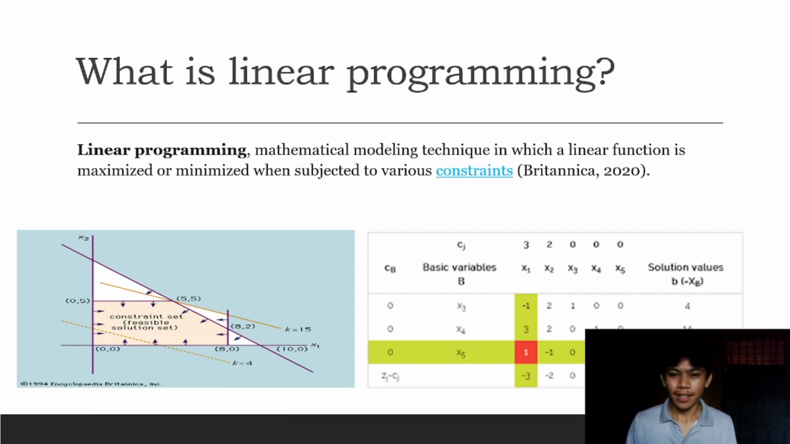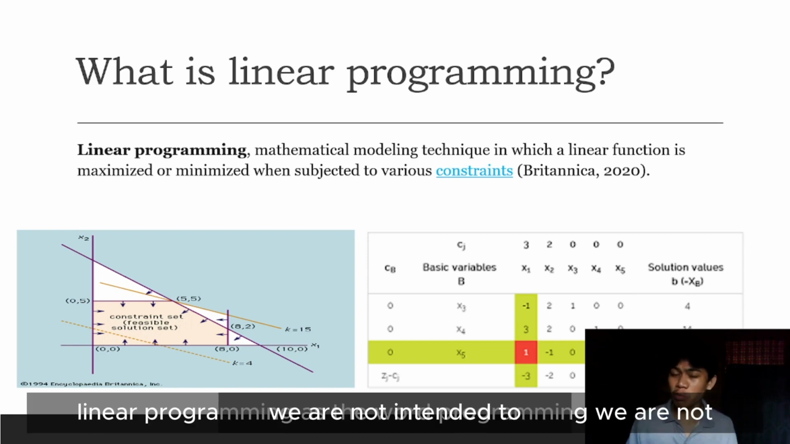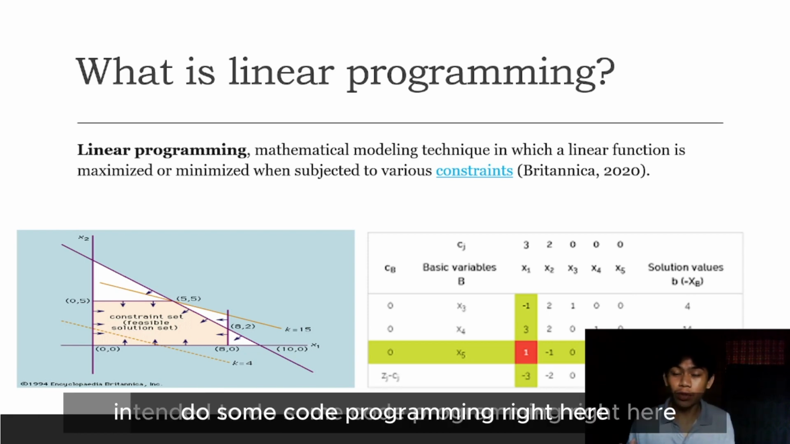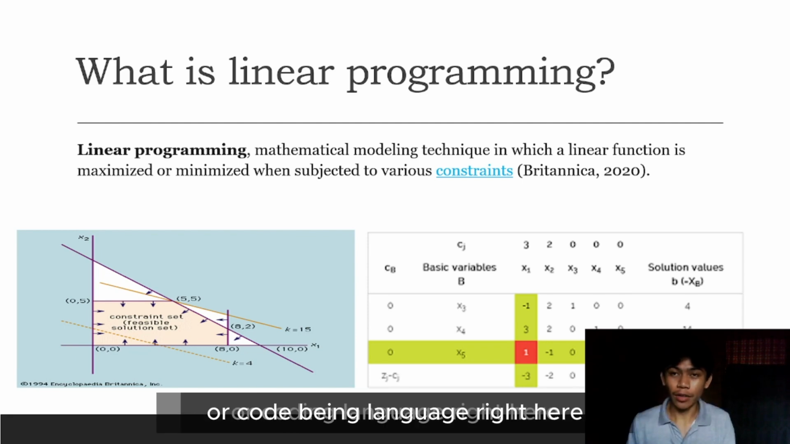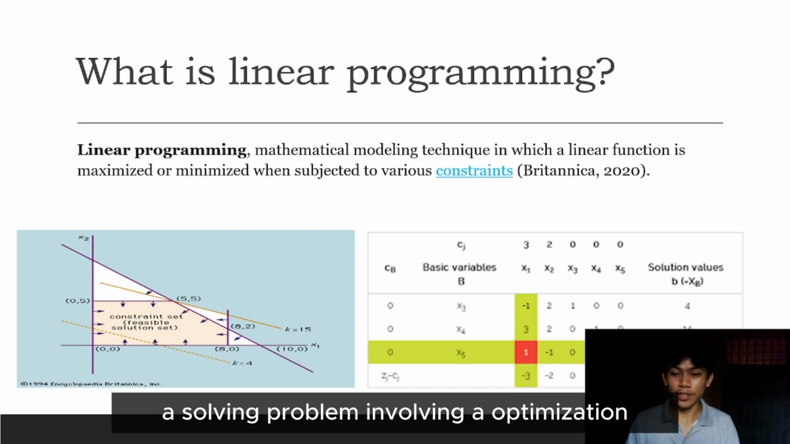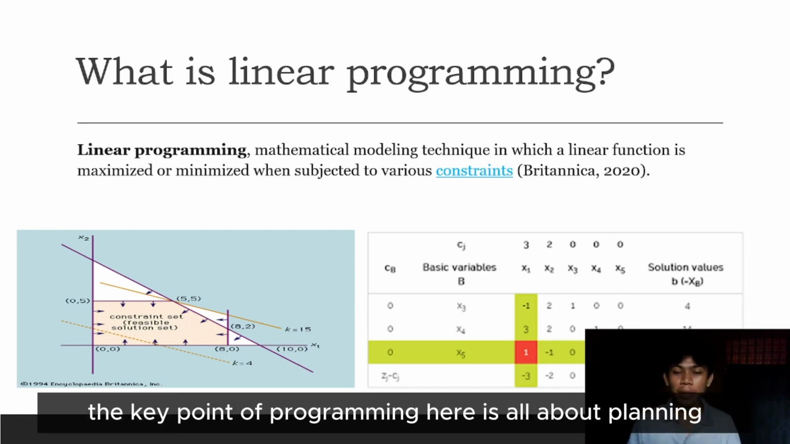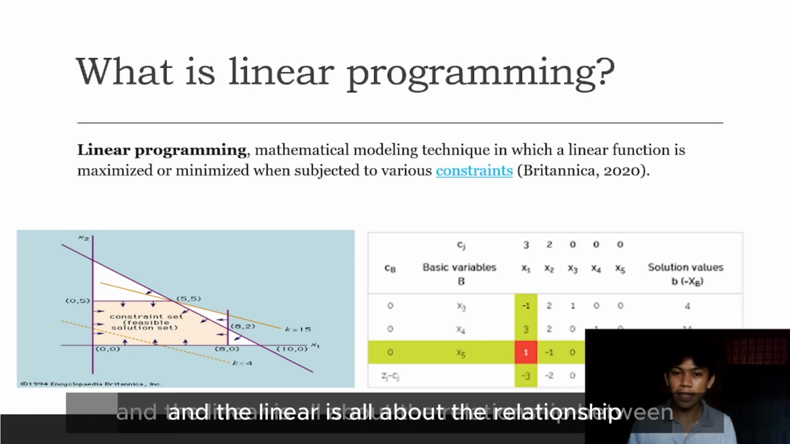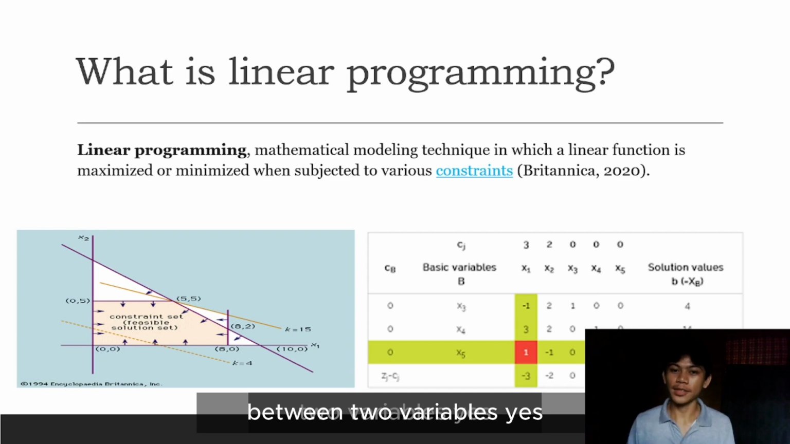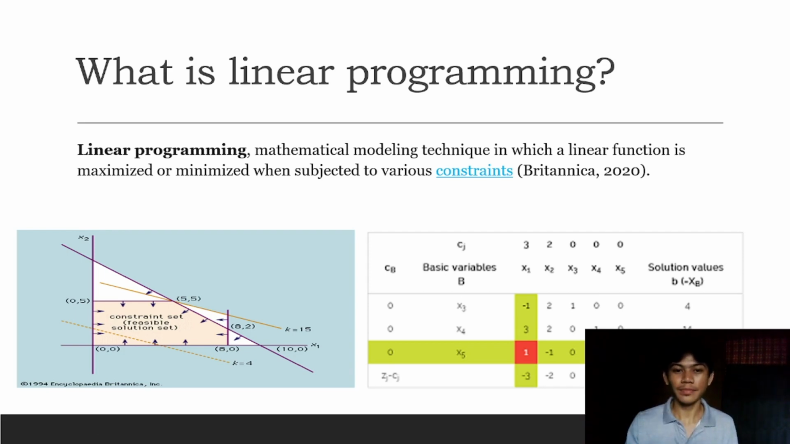So as you hear linear programming, with the word programming, we are not intending to do any code programming or coding language here. We are just solving a problem involving optimization. The key point of the word programming here is all about planning, and the linear is all about the relationship between two variables. Yes, we're going to use variables in our discussion.